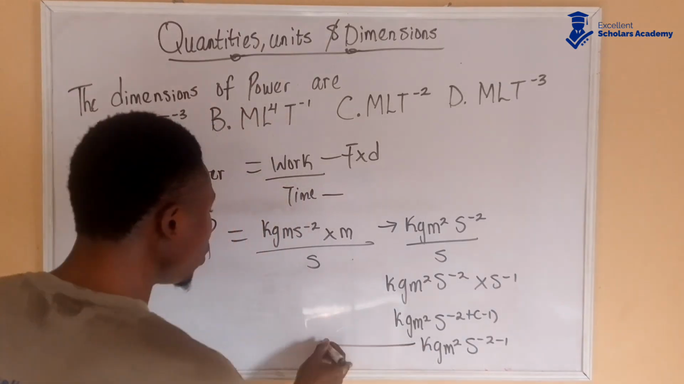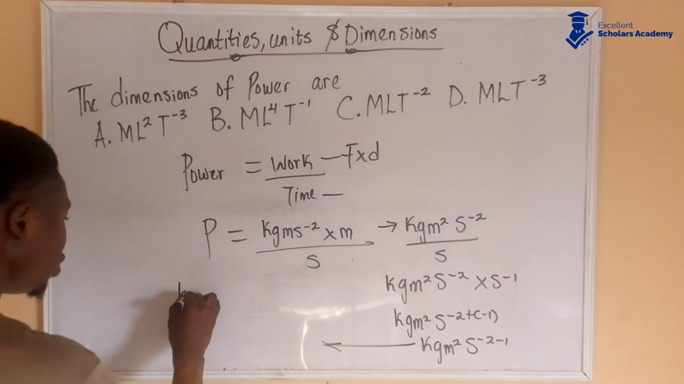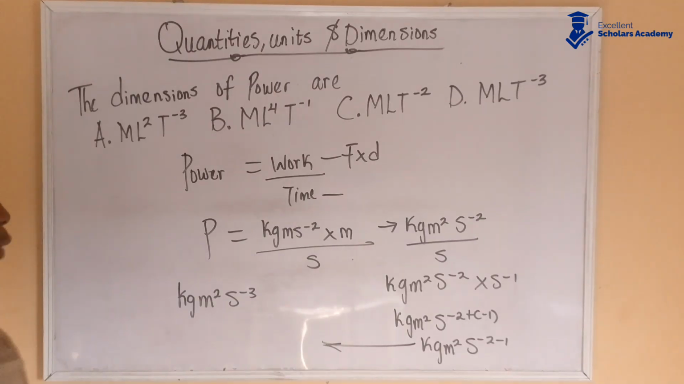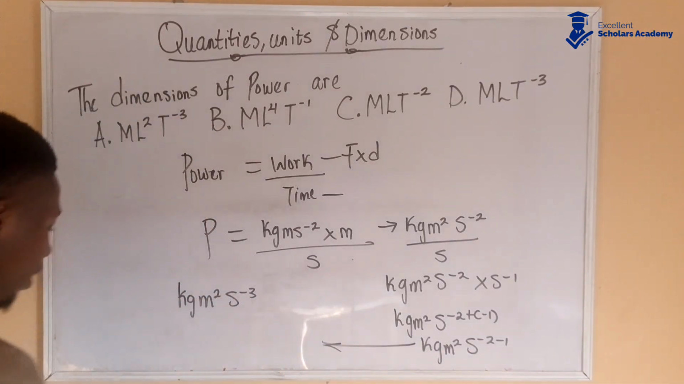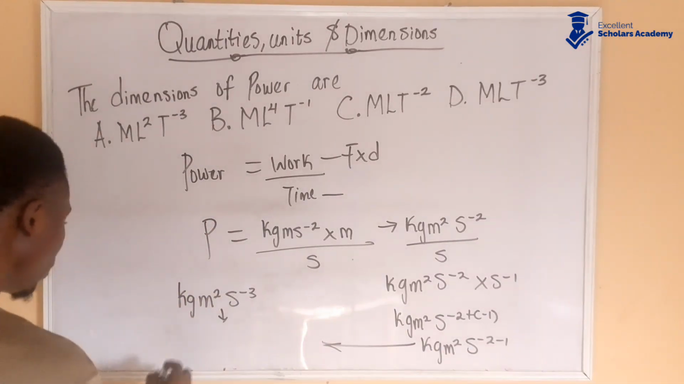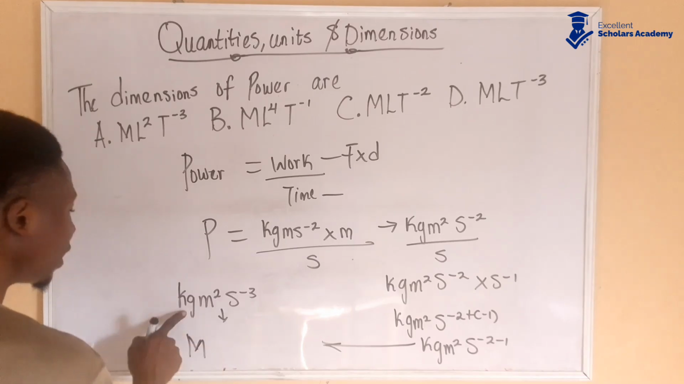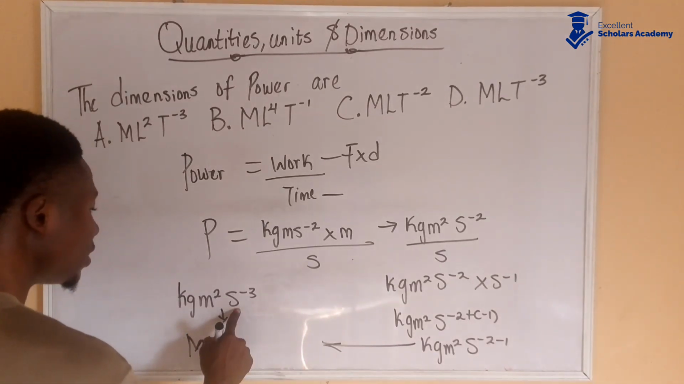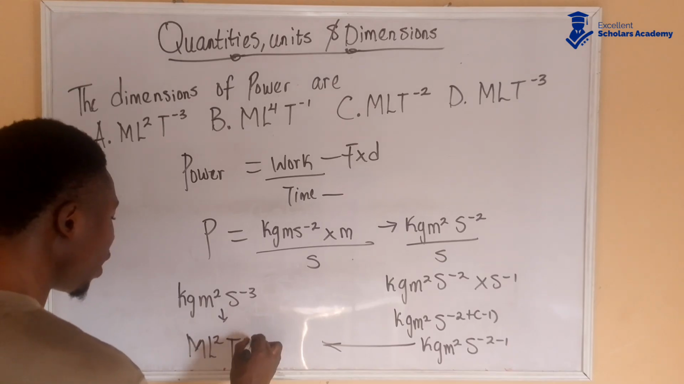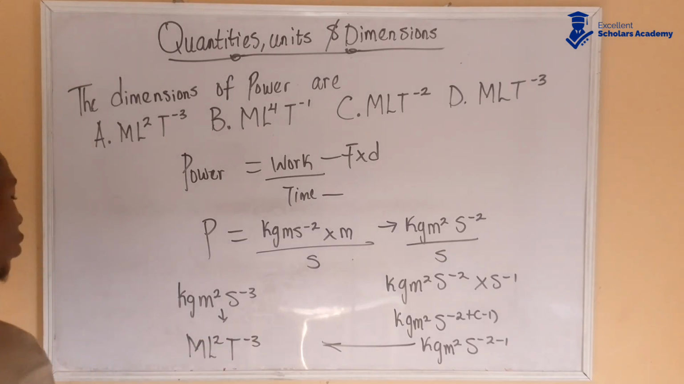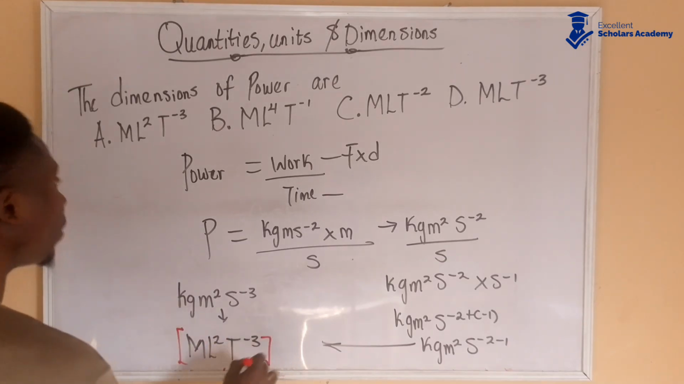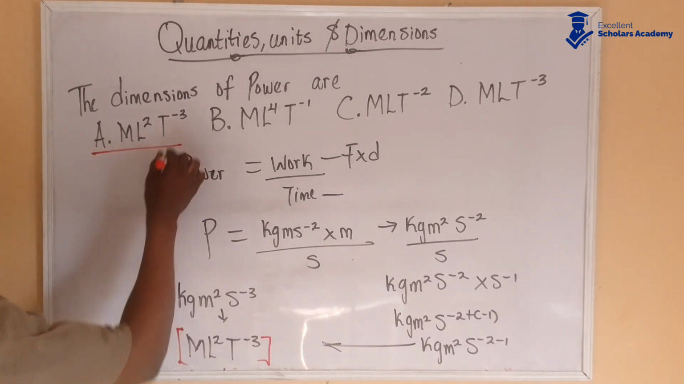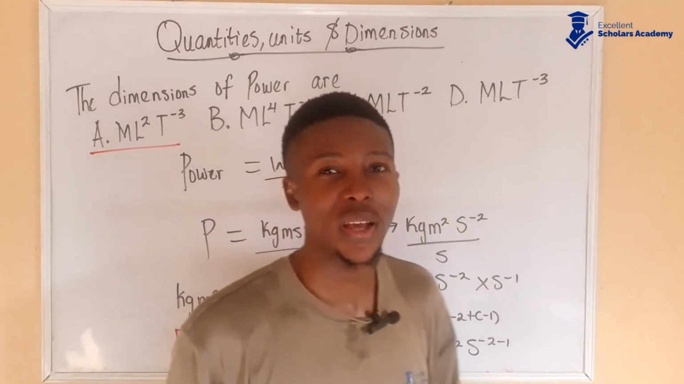So this becomes kg m squared s to the power of minus 3, because minus 2 minus 1 gives us minus 3. So let's finally get the dimension. Capital M from kg, meter is L squared, and seconds is time, T to the power of minus 3. So the dimension is M L squared T to the power of minus 3, which is option A. So option A gives us our answer.